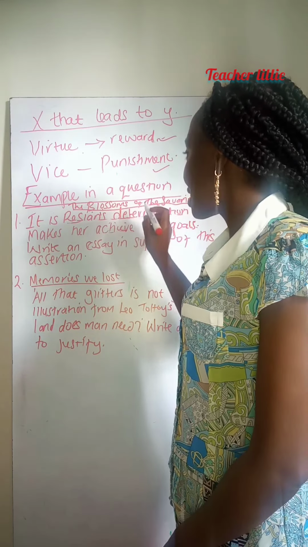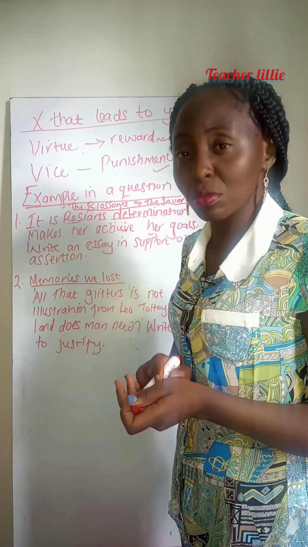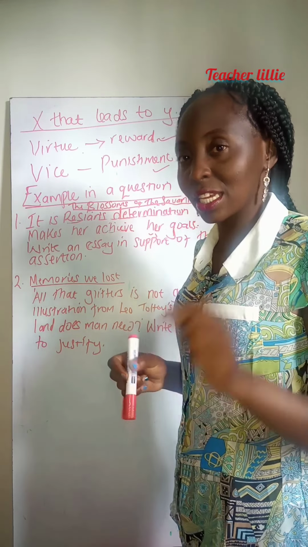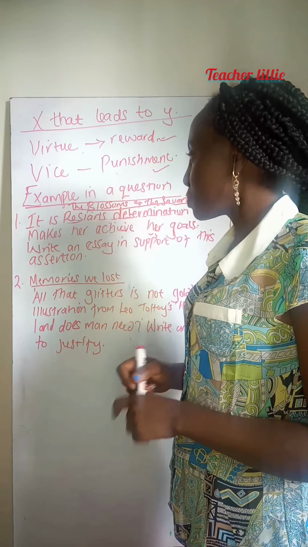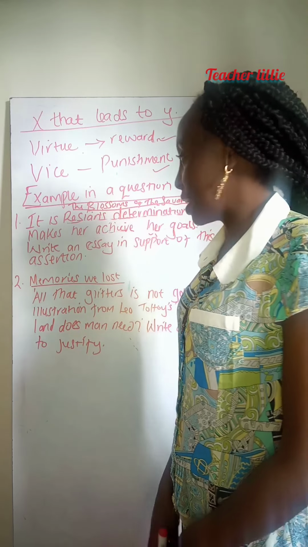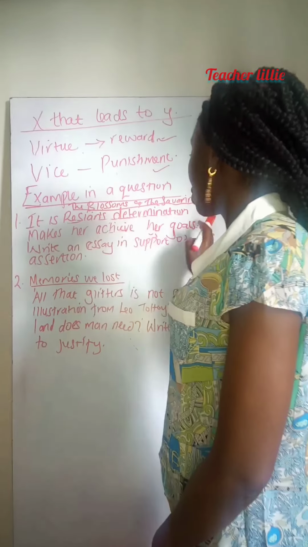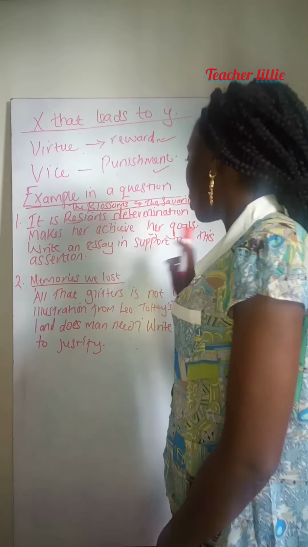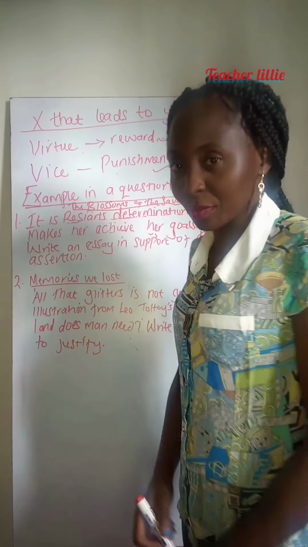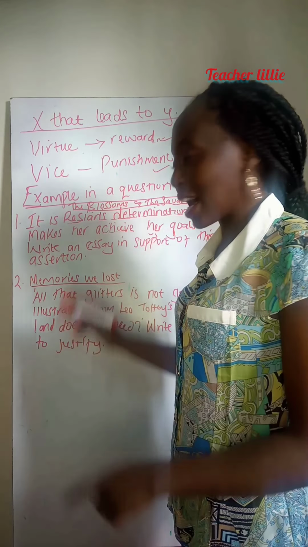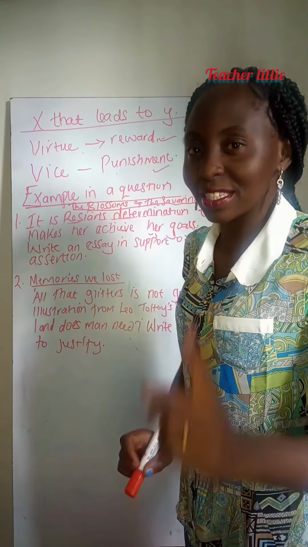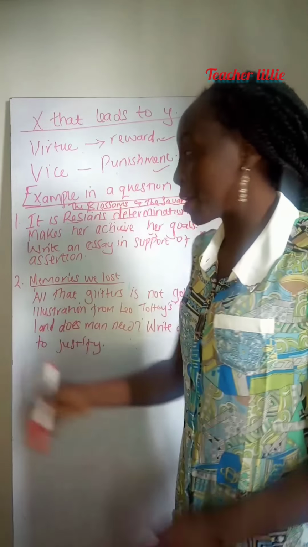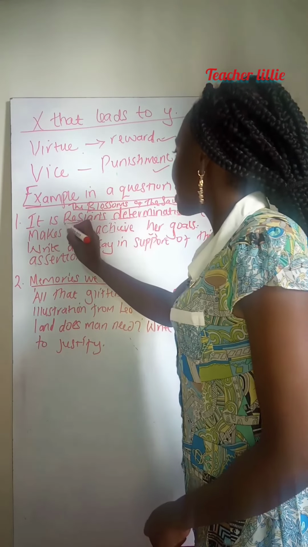I have taken an example of a question in Blossoms of the Savannah, which is the compulsory set text that you will do in your exam. So it is Rezian's determination that makes her achieve her goals. Write an essay in support of this assertion. Support the assertion. The first thing we said, identify the X part that leads to Y. It is Rezian's determination.